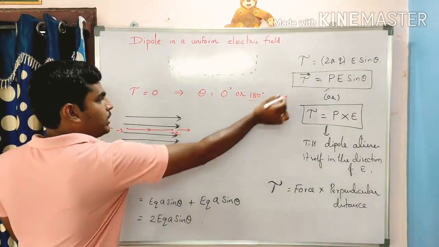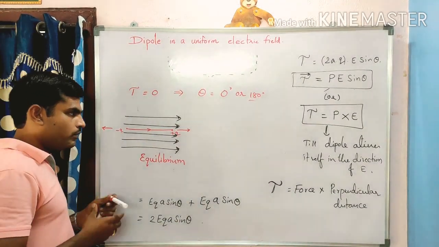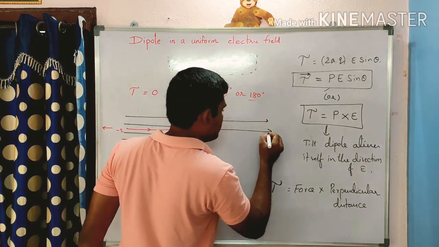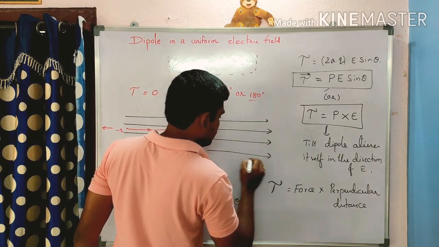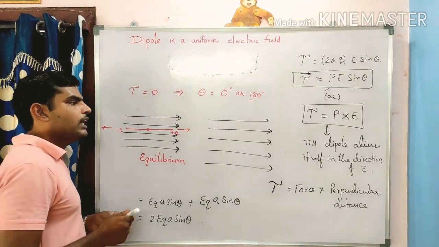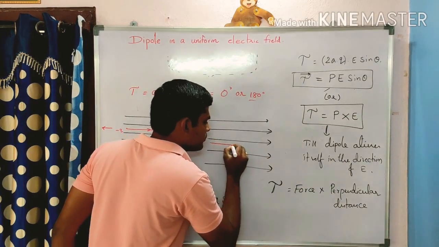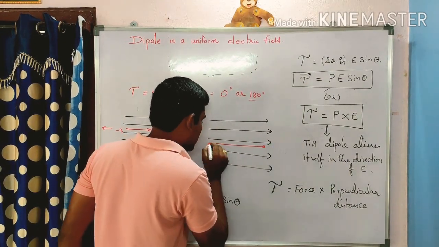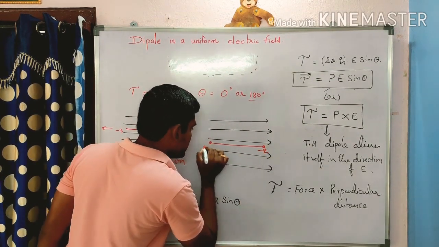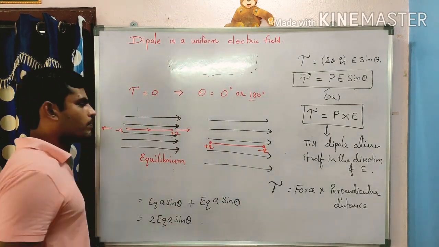There is another condition at 180 degrees. What is this one? We will see that also. This is the direction of the electric field, and this is the dipole, with the negative charge here and the positive charge here.